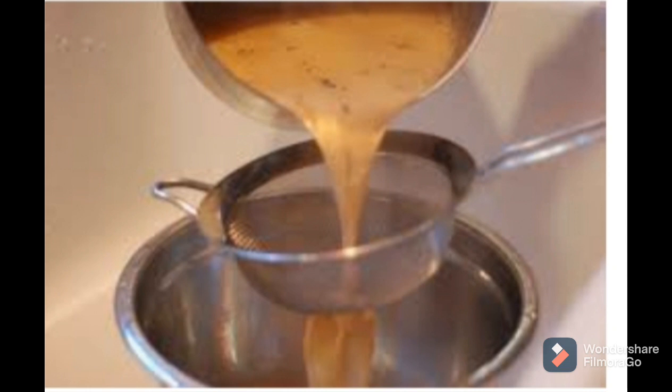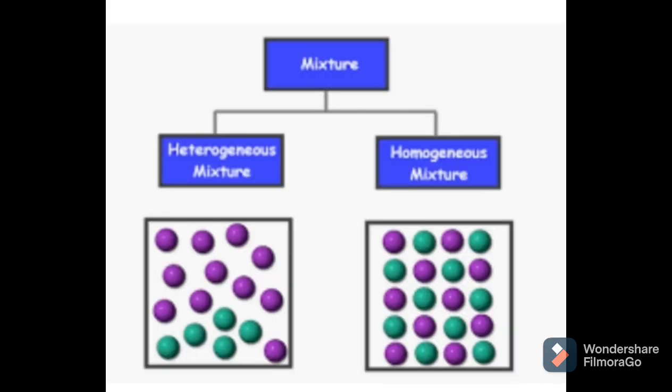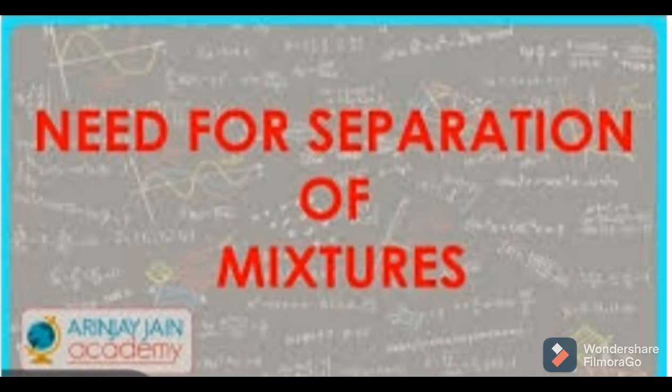Okay, students, today we have discussed mixtures and their definition. Then the types of mixtures: two types are there, homogeneous and heterogeneous. And also we have discussed the need for separation. What is the need for separation of substances in a mixture? First, to remove harmful substances. Second, to obtain useful components. And third, to remove undesirable substances. This is the need for separation of substances in a mixture.